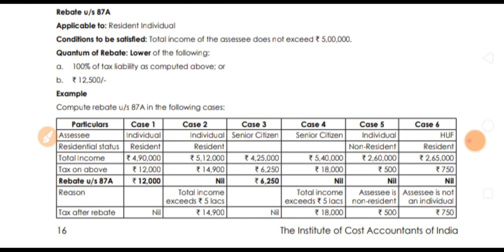Since he is a non-resident, no rebate is calculated. He must be a resident individual; only those candidates are eligible for the rebate.